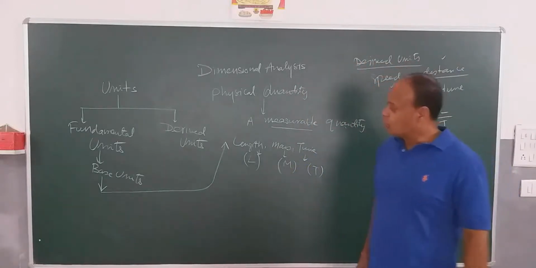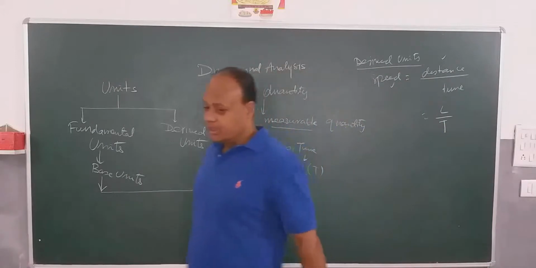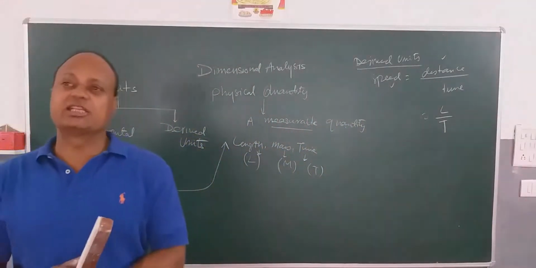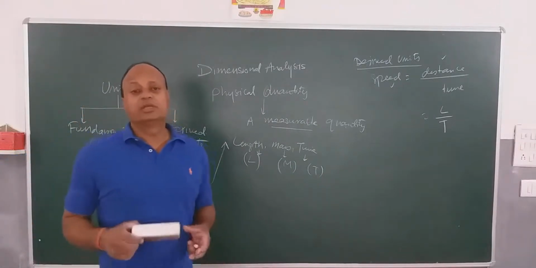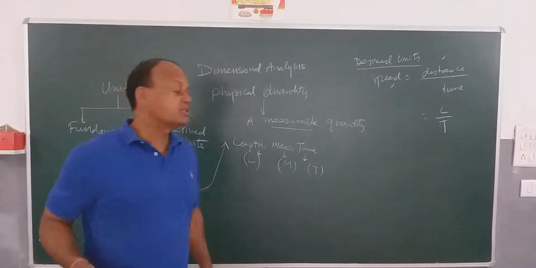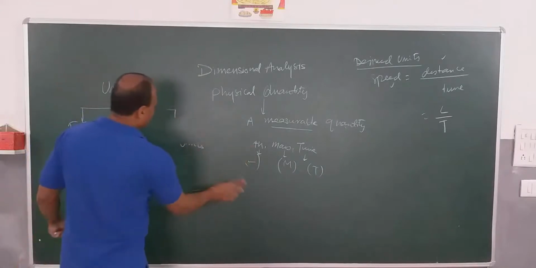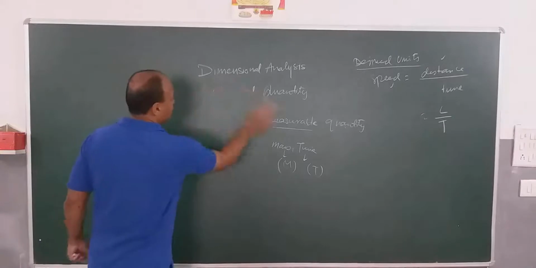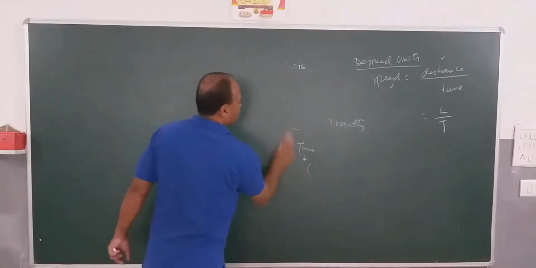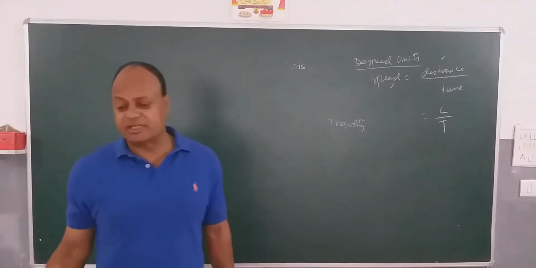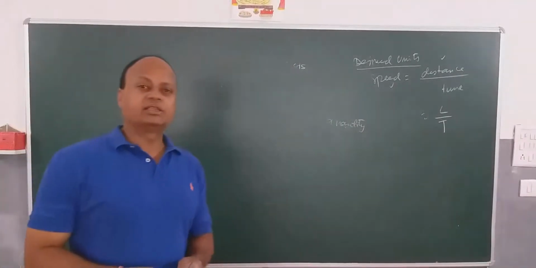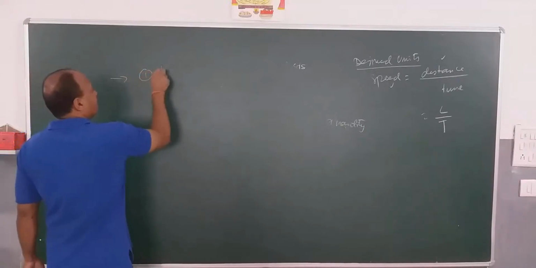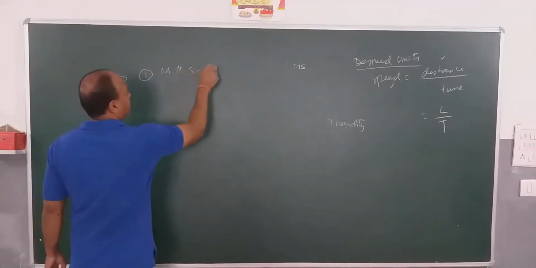Now, for measuring these fundamental units, depending on the regions in which the scientists were working, there were three systems of measurements, and these systems of measurements were developed for base units. So let's answer what are these systems of measurement. There are three systems of measurements. One is called MKS system.